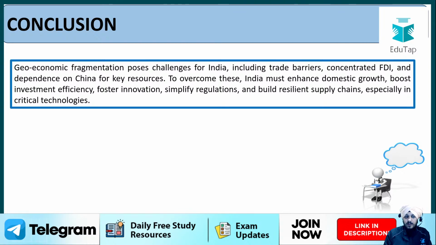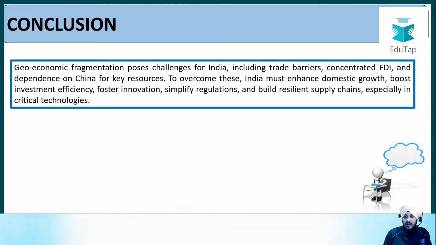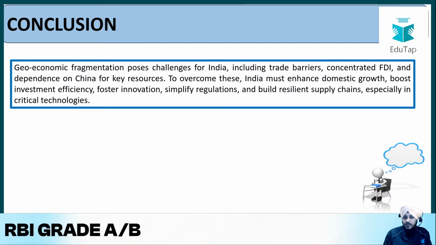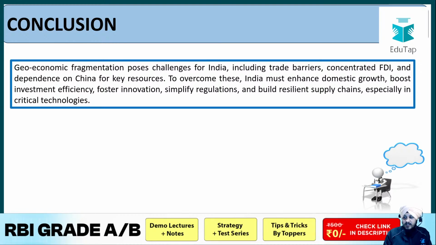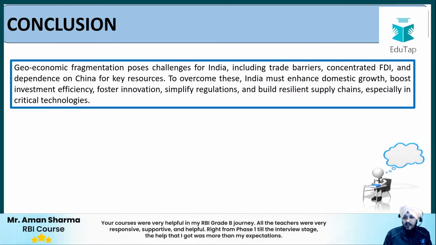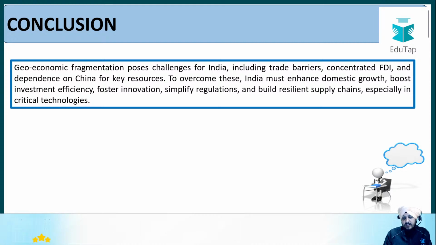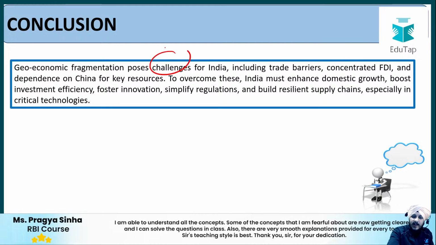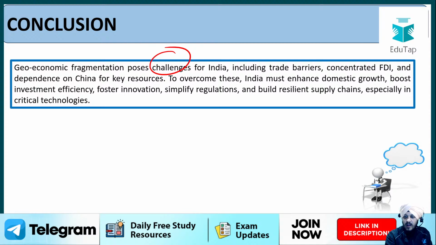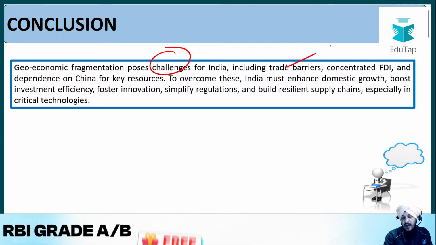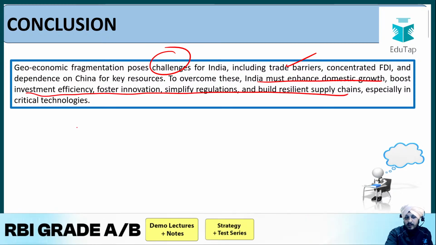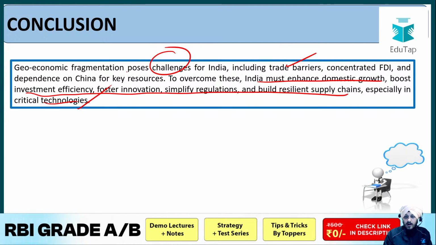Now coming to the conclusion part: geo-economic fragmentation poses challenges for India, including trade barriers, concentrated FDI, and dependence on China for key resources. To overcome these, India must enhance domestic growth, boost investment efficiency, foster innovation, simplify regulations, and build resilient supply chains, especially in critical technologies. So firstly we have said that this GEF is posing different kinds of challenges for India, these are a few types of challenges, and this is how India can overcome them. Over here, we can write some kind of way forward as a part of our conclusion. Fine. I hope it is clear to you regarding the conclusion also.